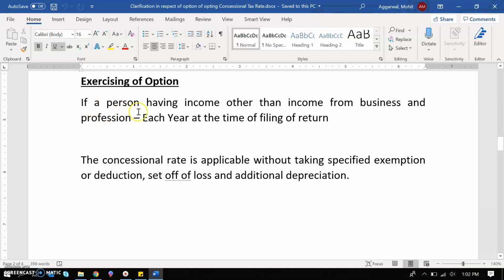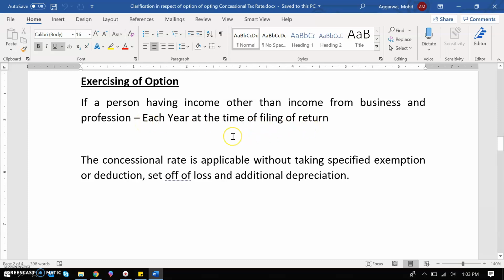So there are two cases. One case is when the person has income from business and profession along with other incomes, or the person doesn't have any income from business and profession. If the person doesn't have any income from business or profession, then he has the right in each year at the time of filing of return.